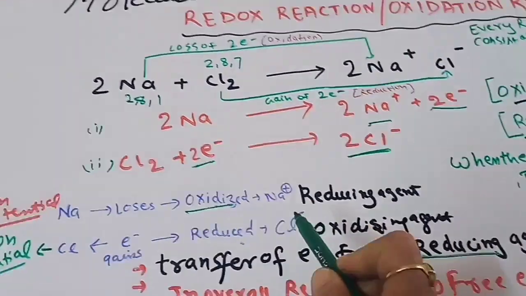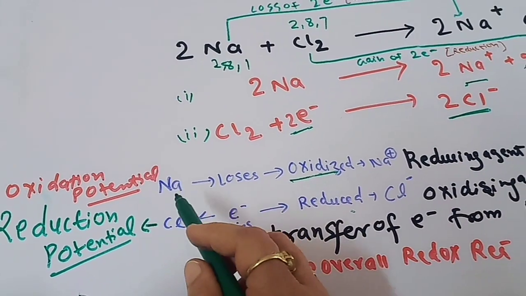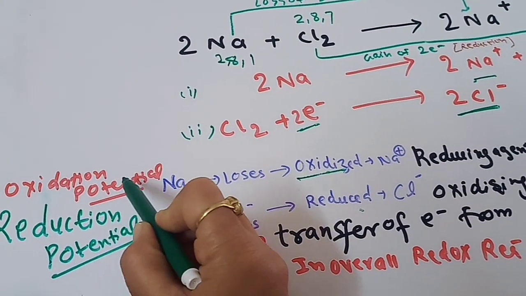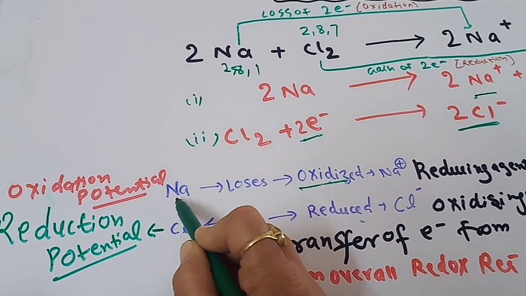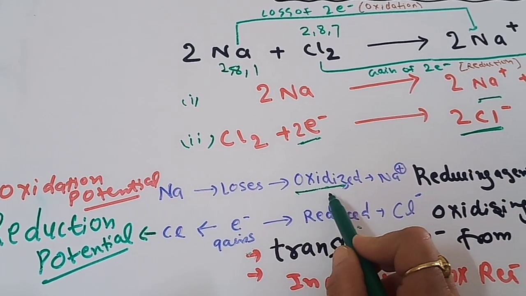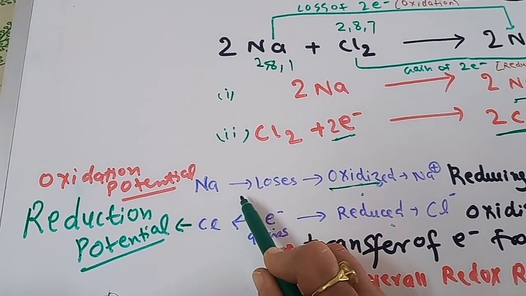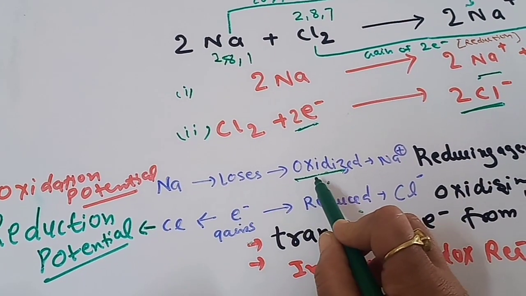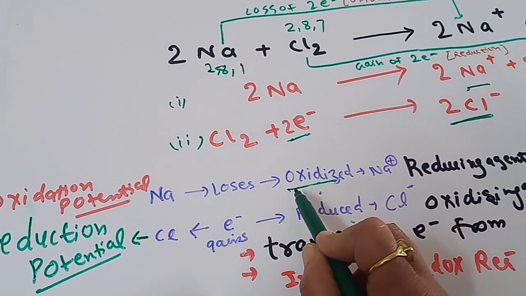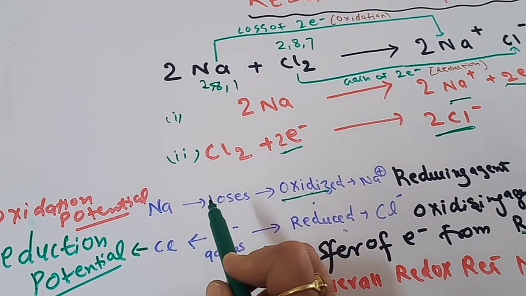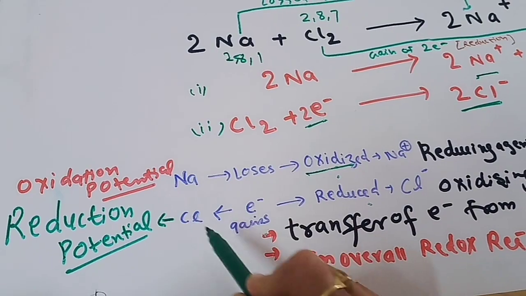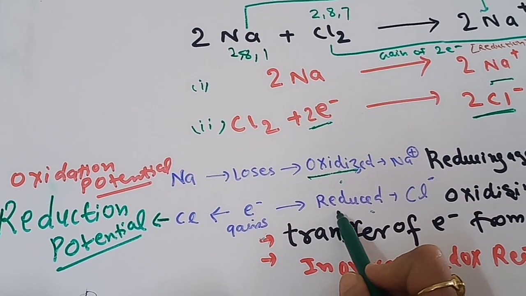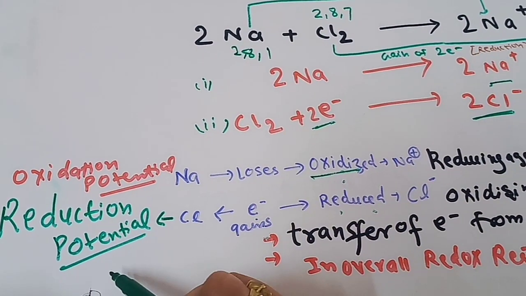We can also define this if we talk about the term oxidation potential. So what is oxidation potential? If a species loses the electron, it gets oxidized. How fast the species loses the electron, or the tendency to get oxidized, is known as the oxidation potential, and the tendency to get reduced is known as the reduction potential.